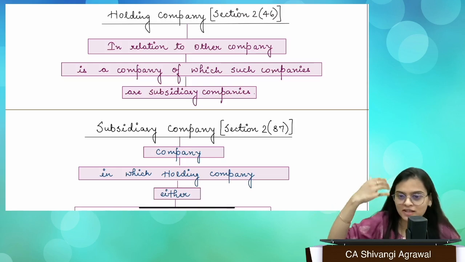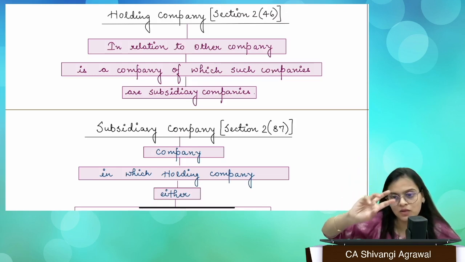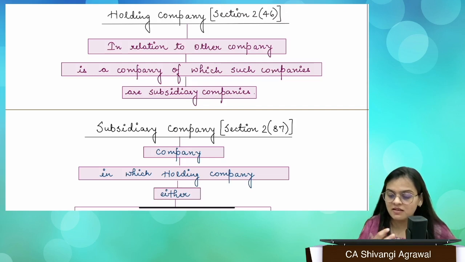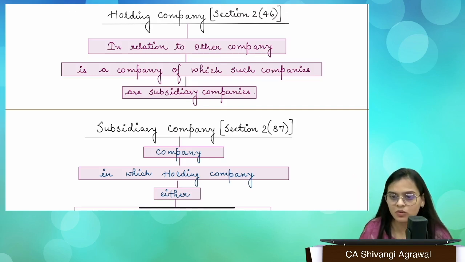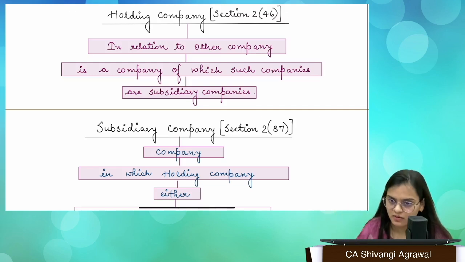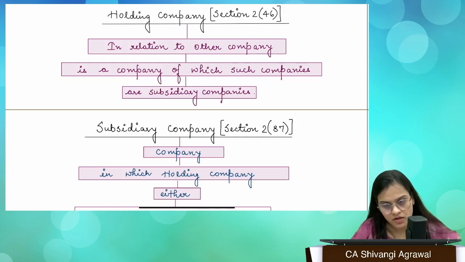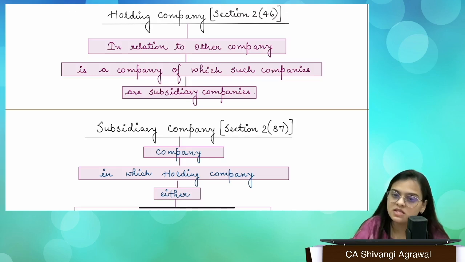And likewise, no company can invest in you, because the only sole member who can invest in you is an individual, right? So basically, OPC cannot be a holding, OPC cannot be a subsidiary, because you're not allowed to invest in the securities of any body corporate, and you are not allowed to carry out NBFC activities. Non-banking financial activities, they're not allowed, right? So there are certain restrictions. You cannot be a Section 8 company, you cannot carry out NBFC activities, you cannot invest in any body corporate, okay? So these are the things that you need to remember.